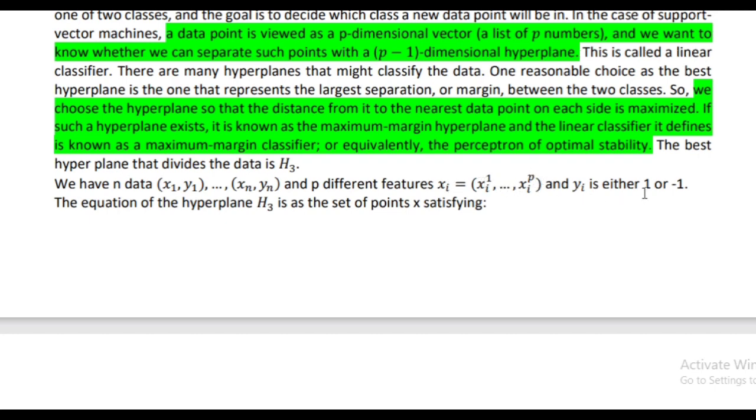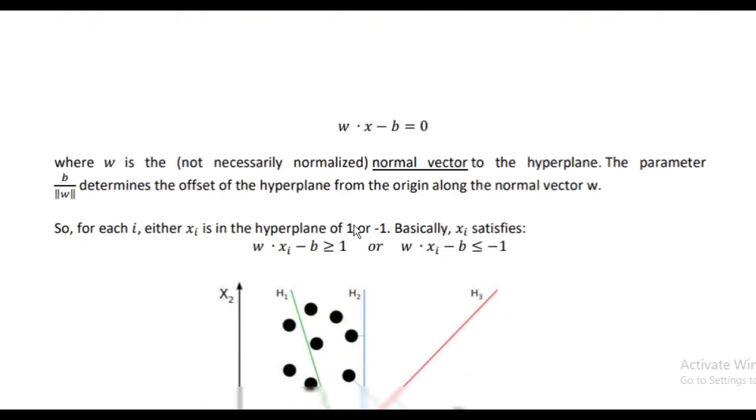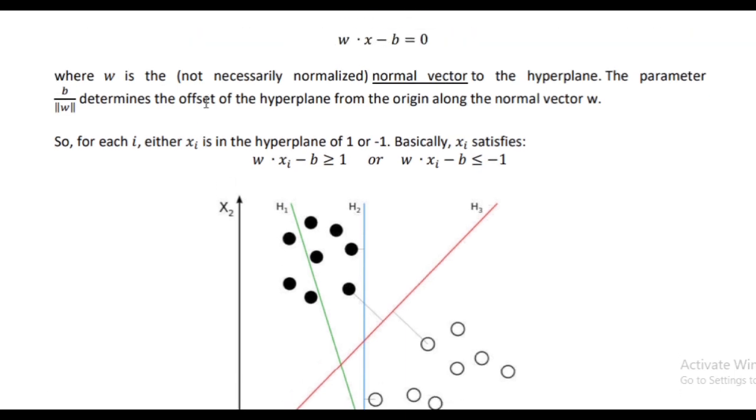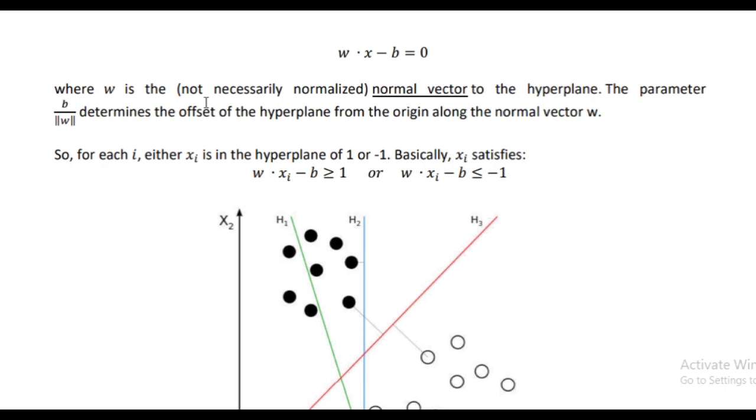We have n data points x1, x2 up to xn, with labels y1 up to yn, and p different features. Xi is equal to xi^1 up to xi^p, and yi is either 1 or -1. The equation of hyperplane H3 is the set of points x satisfying w·x - b = 0, where w is the not necessarily normalized normal vector to the hyperplane.